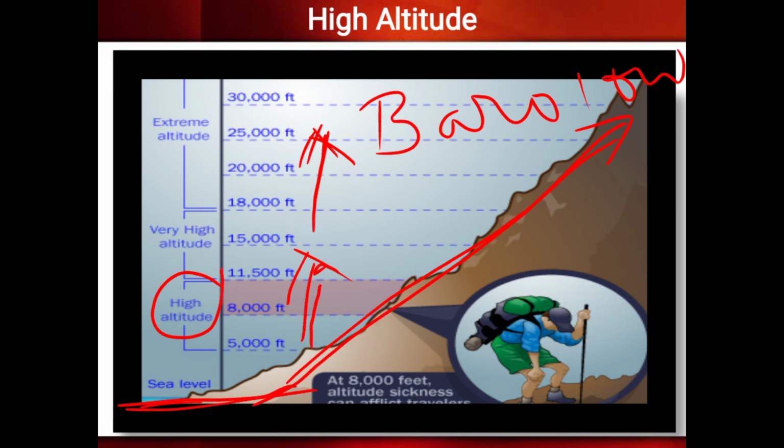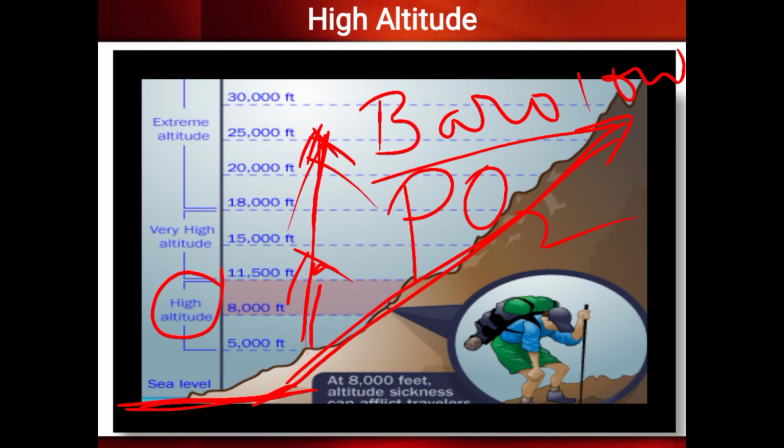At sea level it is normal, and 97% of hemoglobin gets saturated with oxygen, because that depends on the partial pressure of oxygen. When you go to high altitude, the atmospheric pressure becomes low, so the partial pressure of oxygen also reduces. Understood? So the hemoglobin combines with less oxygen, and the person will suffer with hypoxia.